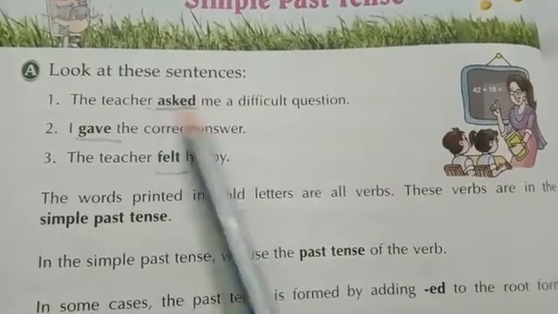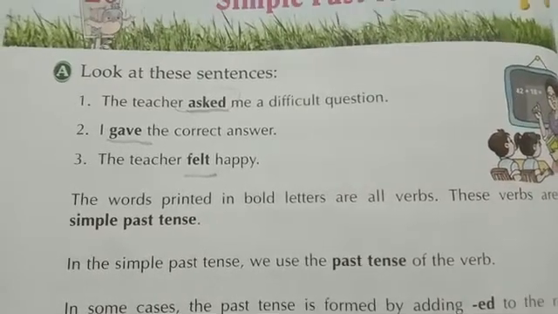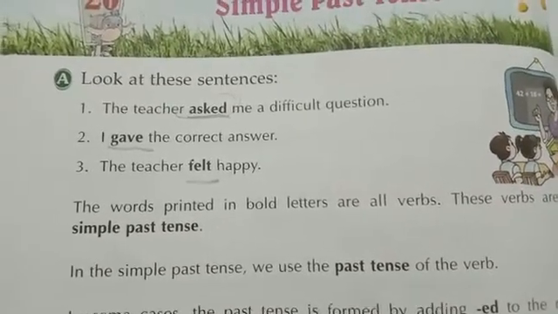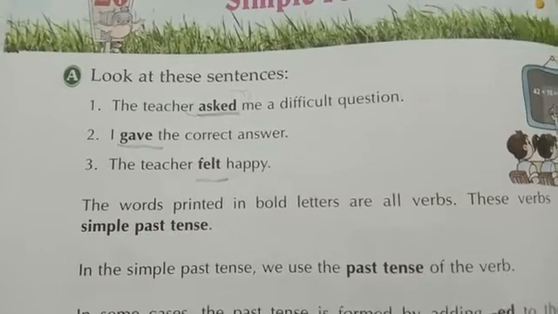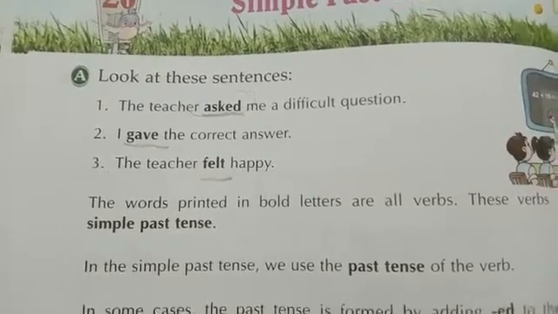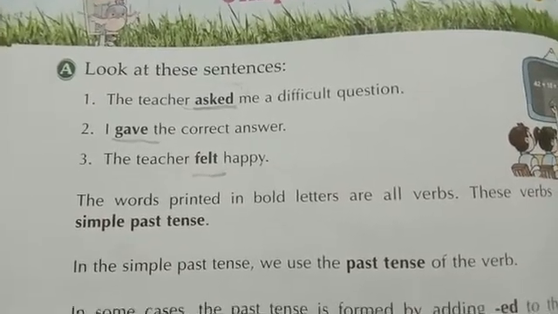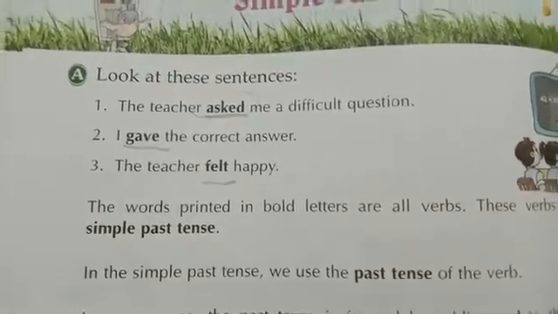We have done verb. Now what is a verb? Verb is an action word. Okay, in English it is the action word. Whatever is happening or whatever is being done by a noun, जो कुछ कर रहा है, that is verb. या जो भी कुछ हो रहा है, that is verb.